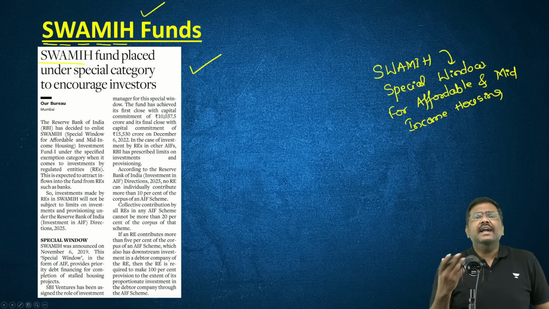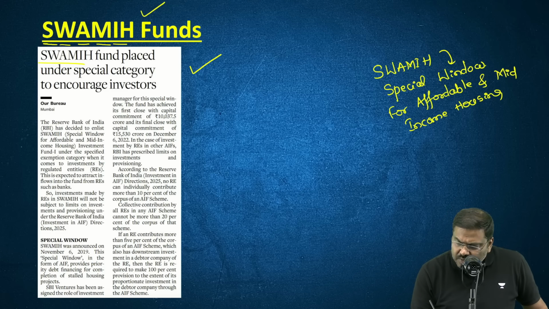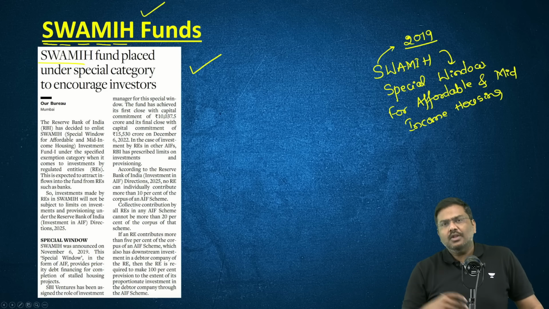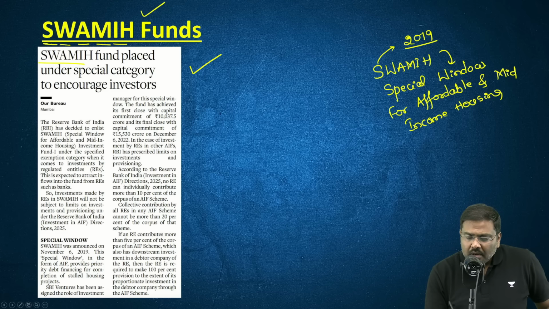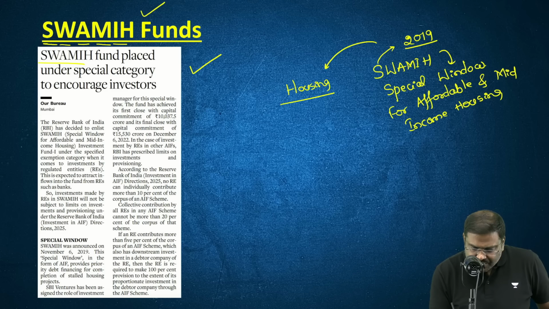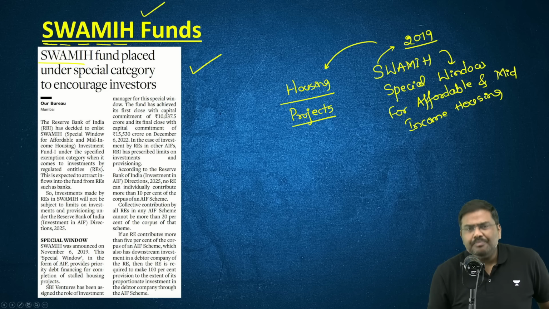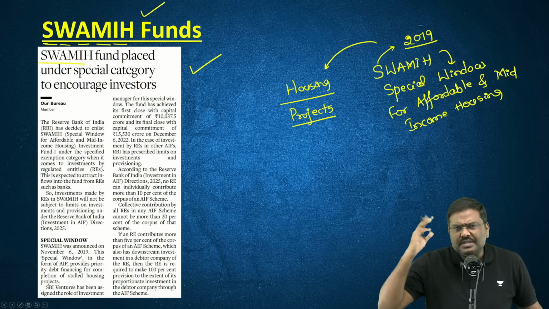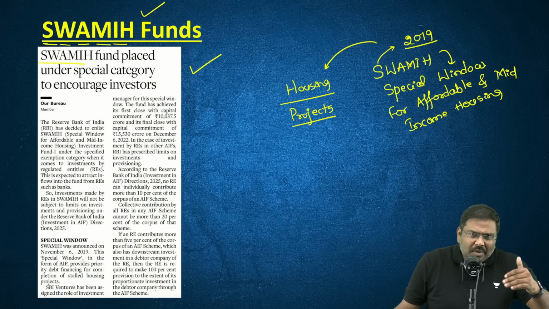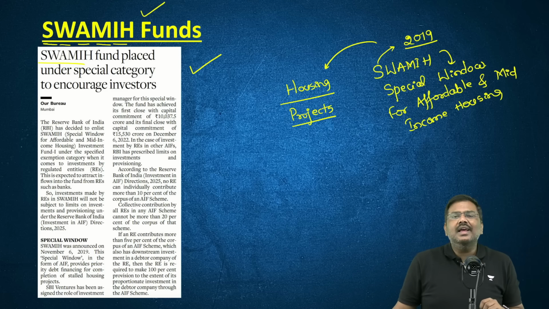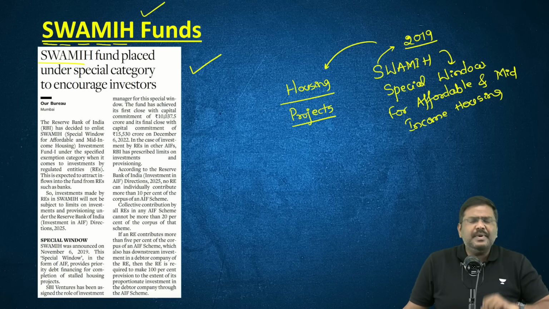What is the basic idea for SWAMIH? This was announced by the government in the month of November 2019, and the objective was multiple housing projects have got stuck because of non-availability of funds. The middle income households have invested money in these real estate projects, housing projects, by the way.